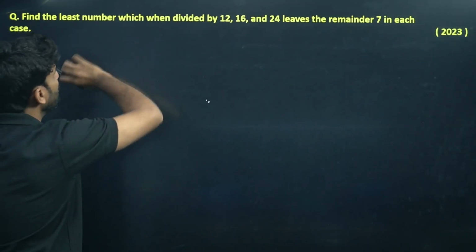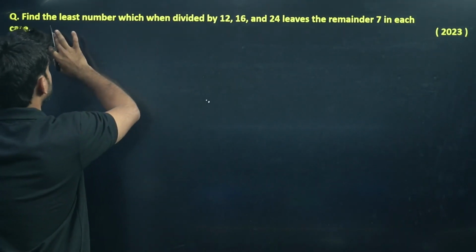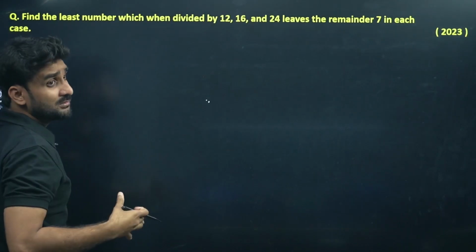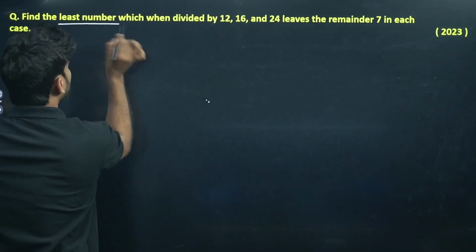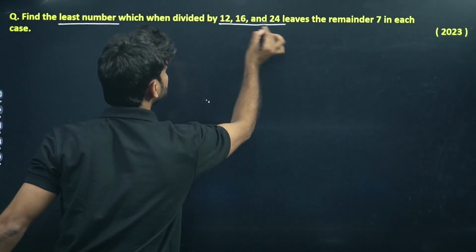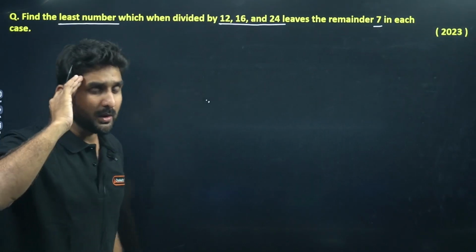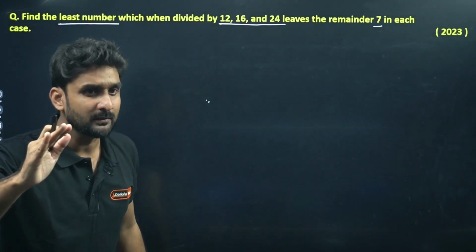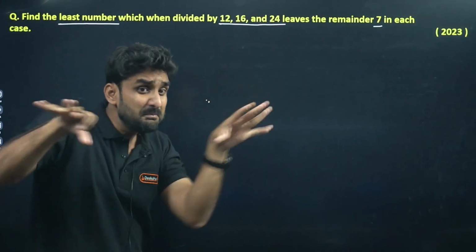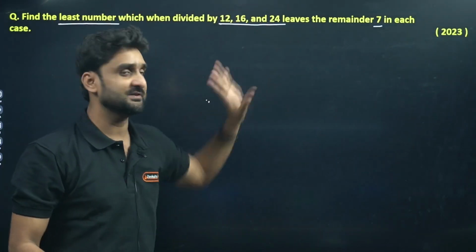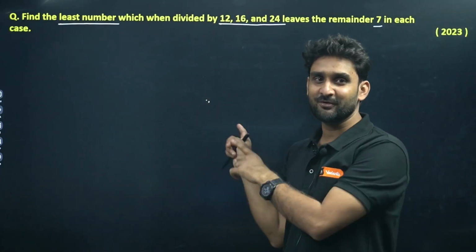See, look at the question, just go in depth into this question. There is a number, find the least number. I don't know the number. I'm not sure what exactly that number is. Find the least number which when divided by this, this and this, the remainder coming is 7. So keep one thing in your mind, that there is a number and that number is being divided by these 3. It implies that that number will be greater than these 3. So the result will be greater than these numbers.